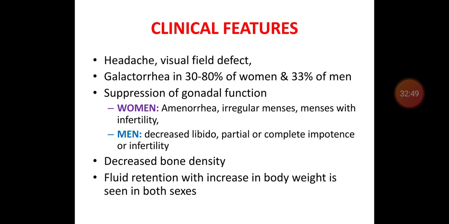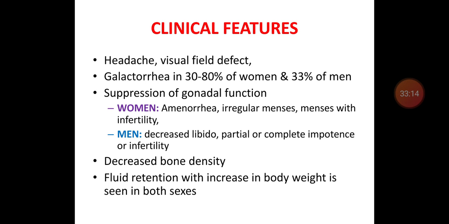The clinical features of prolactinoma are again due to mass effect or pressure effect. Patients will have headache and visual field defects. Galactorrhea is seen in 30 to 80% of women and about 33% of males.